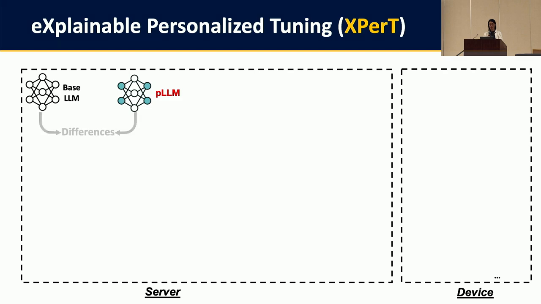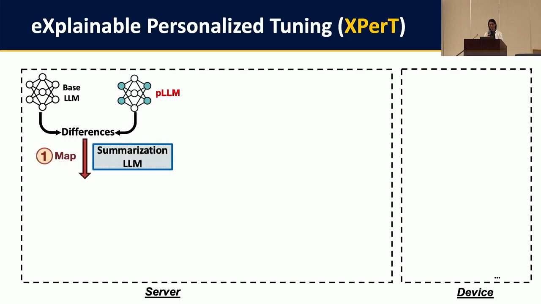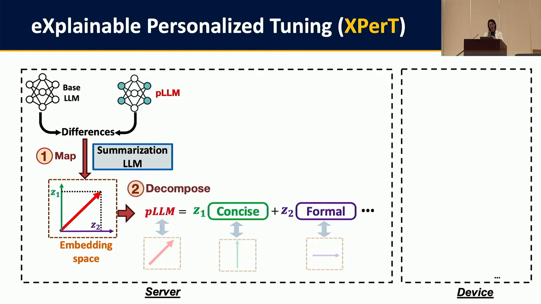For each PLM, we first compare its output with that of a base model. With the help of another summarization model, we can map this difference in the distributions into an embedding vector. To further interpret this embedding vector, based on the linear representation hypothesis, we can decompose this vector by a set of orthogonal subvectors.